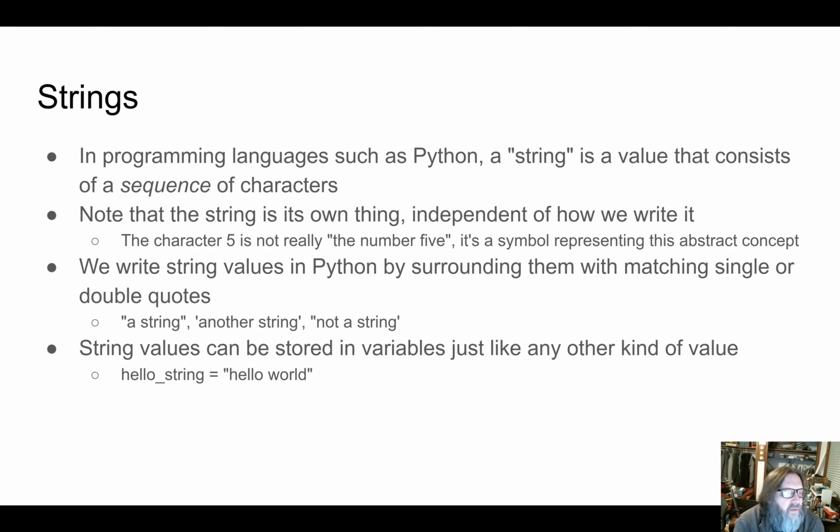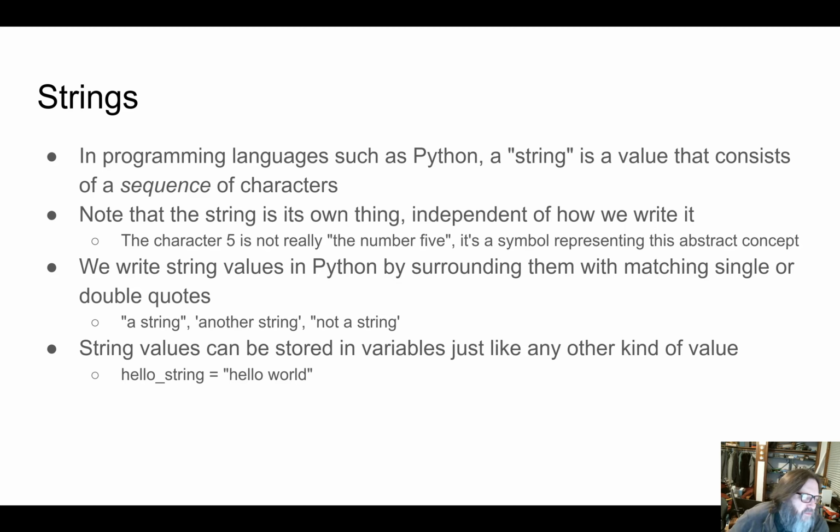And in a programming language like Python, what we have are these things called strings, which themselves have a long history, that represent sequences of characters. That is, a string has a first character and a second character and a third character and so forth. And if I string a bunch of characters together into a text, I can represent it in Python as a string.